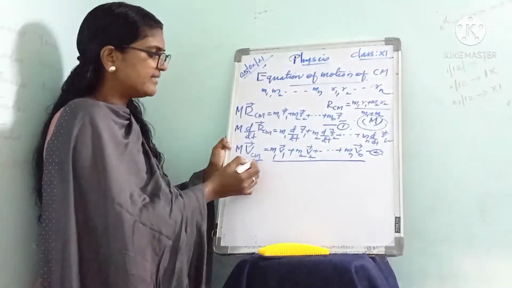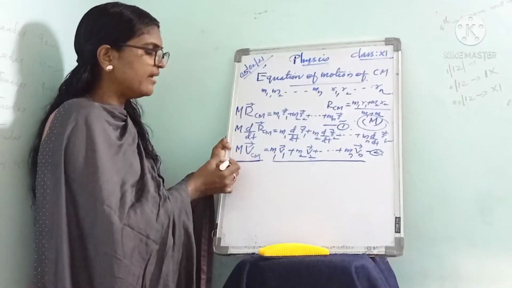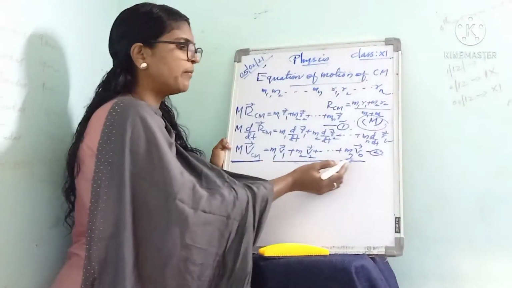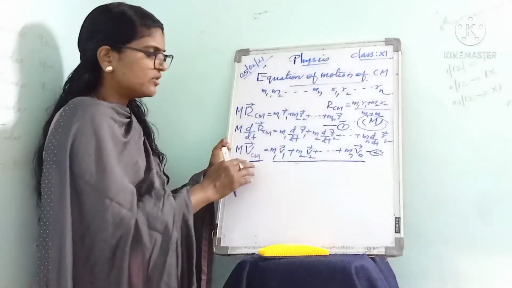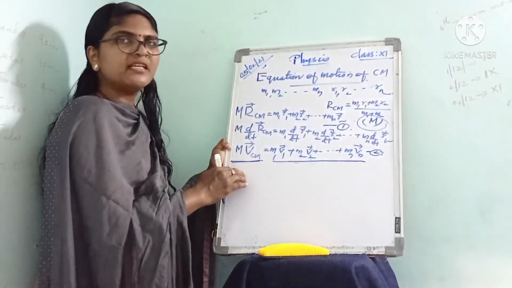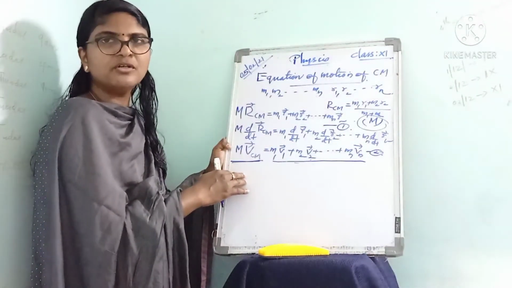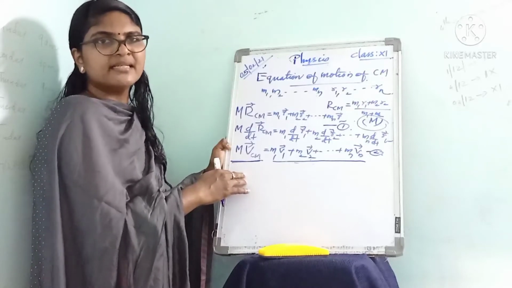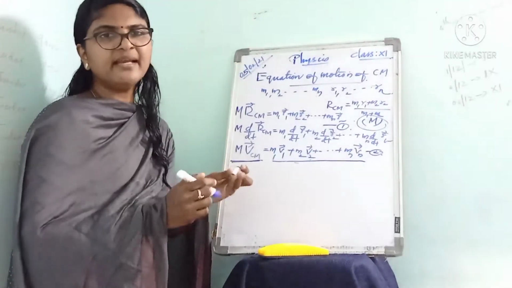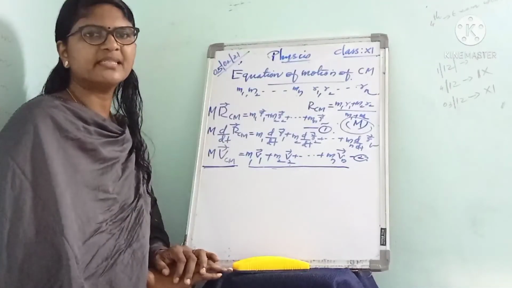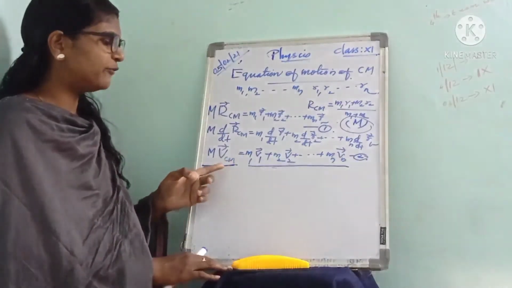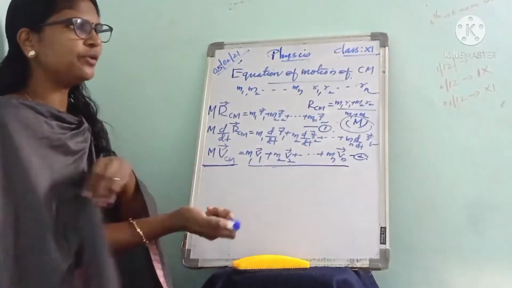Here the LHS represents the momentum of the center of mass, and the RHS represents the total momentum of the system. So by observing this equation, we can conclude that the momentum of the center of mass is equal to the total momentum of the system. Next, we can differentiate equation number 2 with respect to time.